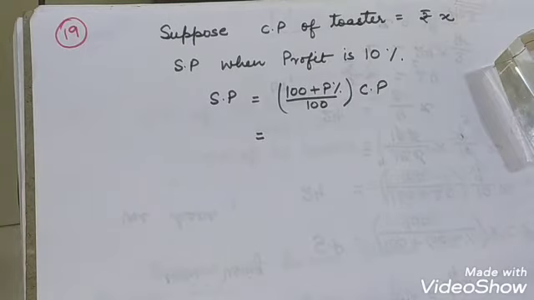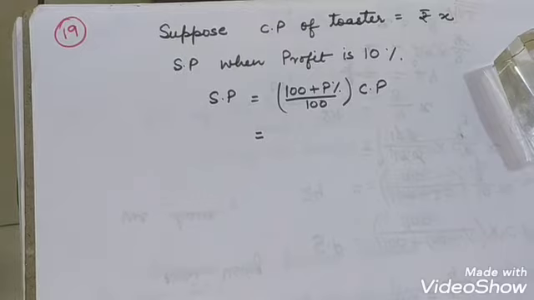A man sold a toaster at a profit of 10%. It is given that a man sold a toaster with a profit of 10%. Had he purchased it for 5% less and sold it for 56 rupees more, meaning whatever amount he sold it for with a profit of 10%, if he sold it for 56 rupees more than that, then he could have a gain of 25%. For how much did he buy it? Buy it means cost price. They are asking the cost price.